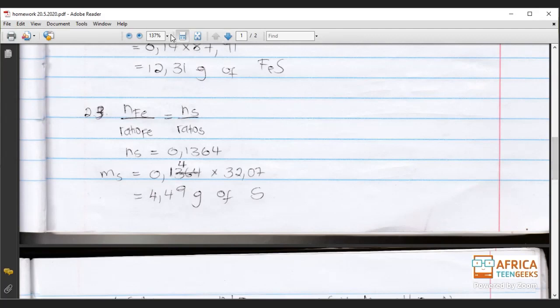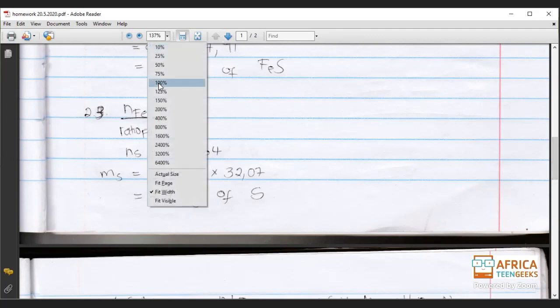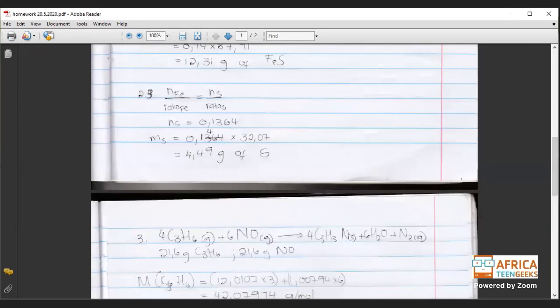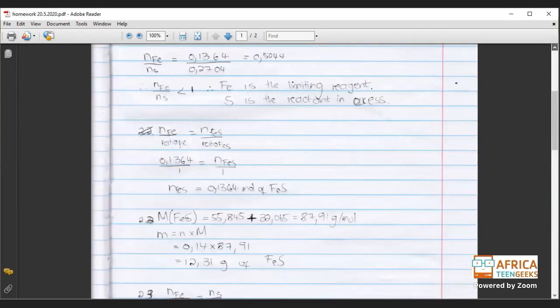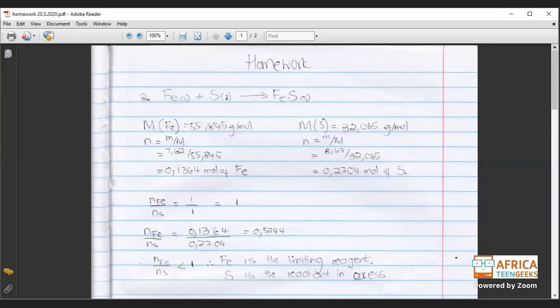Let me just make the screen a bit smaller. Okay. If you check here, when you look for the amount in excess, you ignore this part now, okay? Because you've already used this and we used the Fe to find that. So now we focus on this one because this is where the reaction is taking place. So between these two, we will know what happens and how much is left behind. So we're going to equate them against each other and find the unknown, okay?